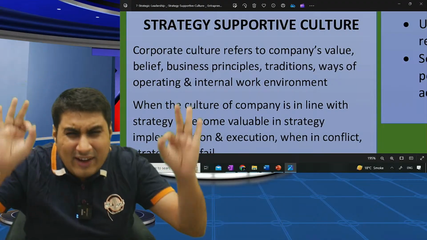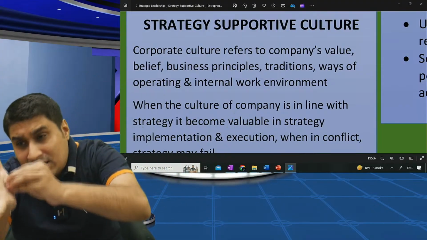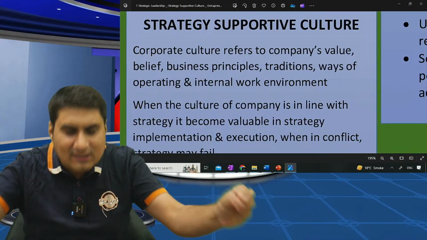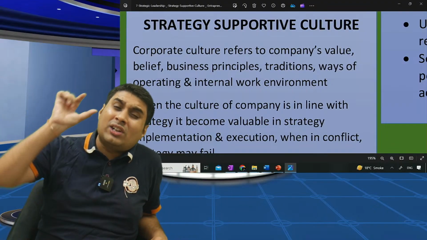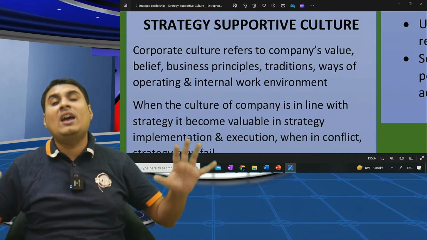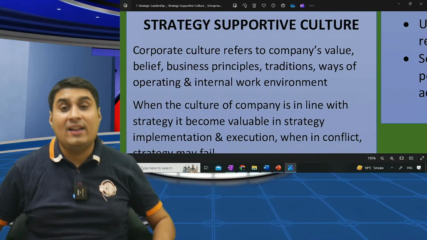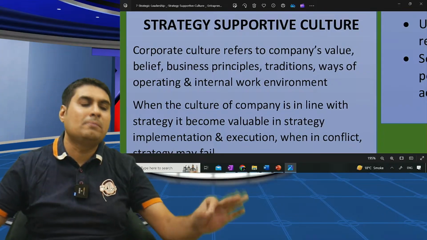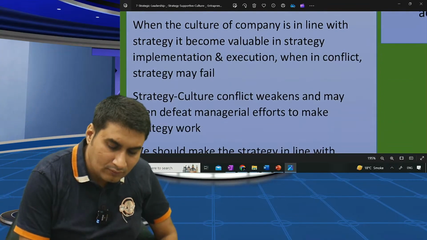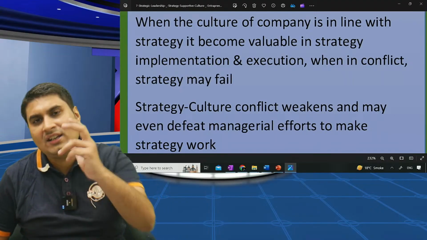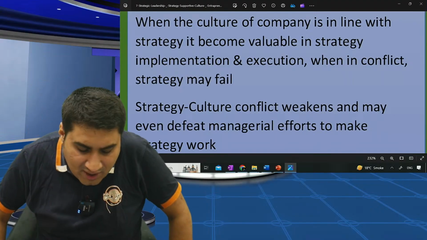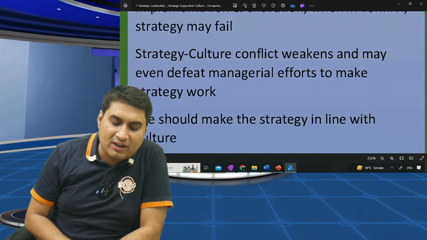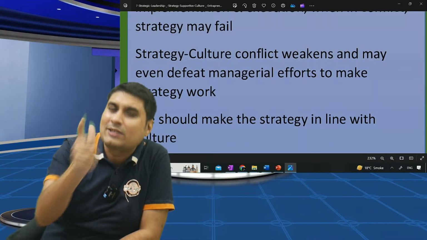Even the nicest strategy will fail if it is not matching with culture, and even the worst strategy will succeed if it matches with the culture. Strategy-culture conflict will weaken the manager's effort, and even the best strategy will fail. But if strategy is matching with culture, it will bring amazing, mind-blowing results. Read here: if the culture of the company is as per strategy, it will become valuable in implementation, otherwise fail. Strategy-culture conflict may weaken the effort. We should make a strategy which is as per the culture.